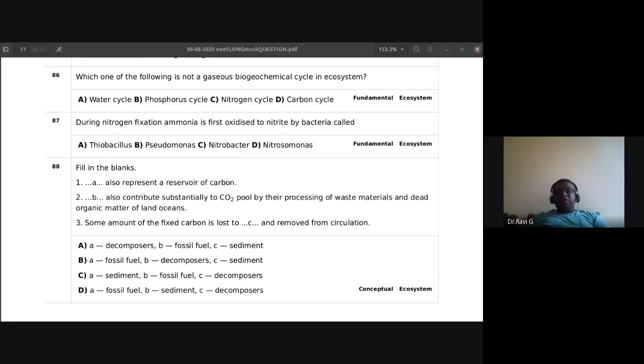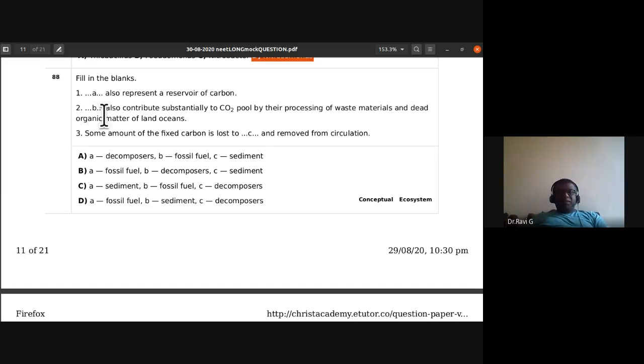So 87th, the answer is D, Nitrosomonas. Ammonia is first oxidized to nitrite by a bacteria called Nitrosomonas.